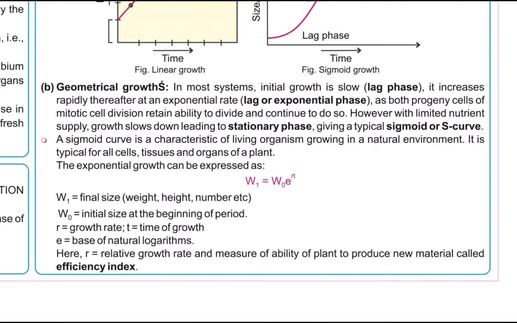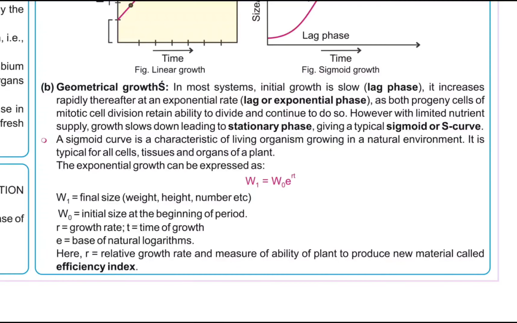Geometrical growth. In most systems, initial growth is slow, lag phase. It increases rapidly thereafter at an exponential rate, log or exponential phase, as both progeny cells of mitotic cell division retain ability to divide and continue to do so. However, with limited nutrient supply, growth slows down, leading to a stationary phase, giving a typical sigmoid S-curve. A sigmoid curve is a characteristic of living organisms growing in a natural environment. It is typical for all cells, tissues, and organs of a plant.